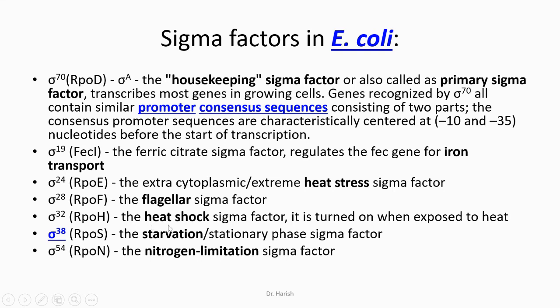Then sigma 32, again during heat shock, those genes which are expressed during the heat shock are governed by the sigma 32. Sigma 38 helps the cell overcome the starvation condition. Then sigma 54 is useful for the genes that are transcribed during nitrogen limitation conditions. So different sigma factors are required for different sets of gene expression. However, the core enzyme remains the same.